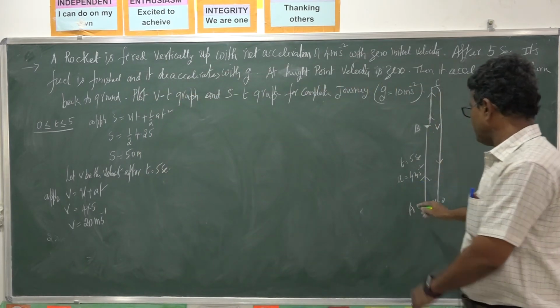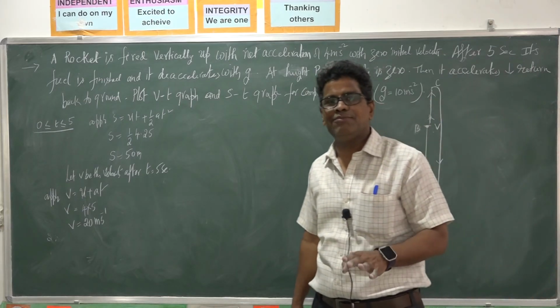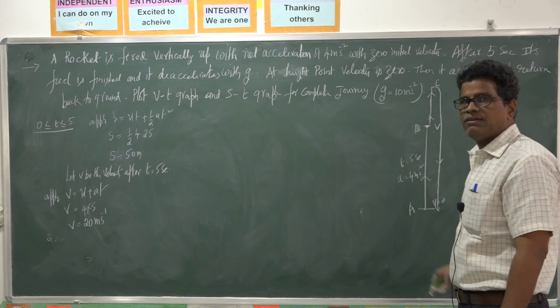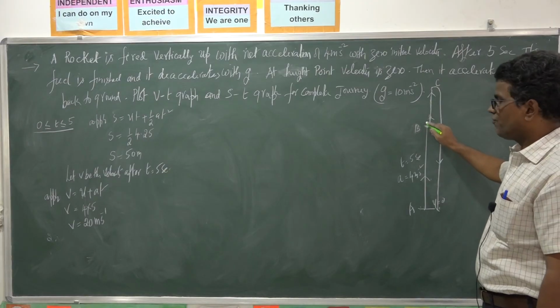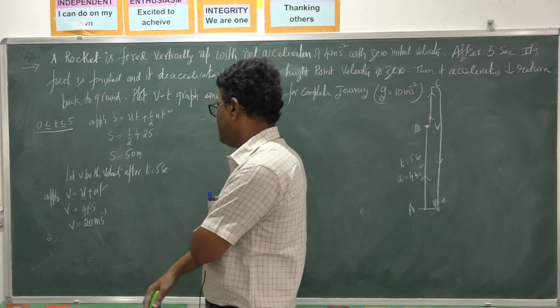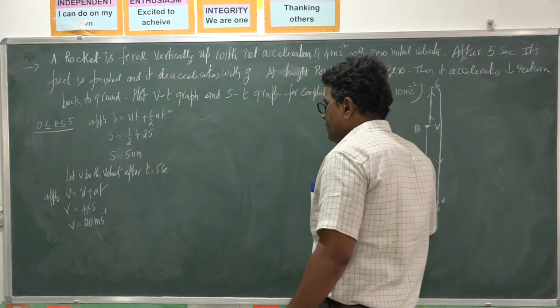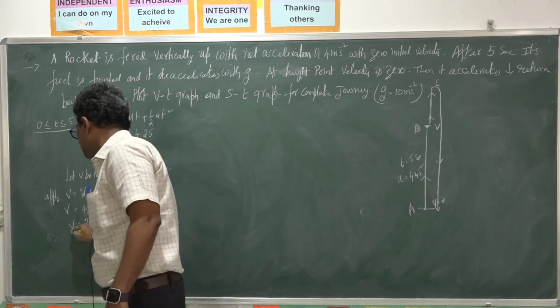Remember, between A and B the rocket is not a vertically projected body. Keep this point in mind, because it has net acceleration. It is not a vertically projected body between A and B. From B it is equivalent to a vertically projected body. So this is the velocity at B.